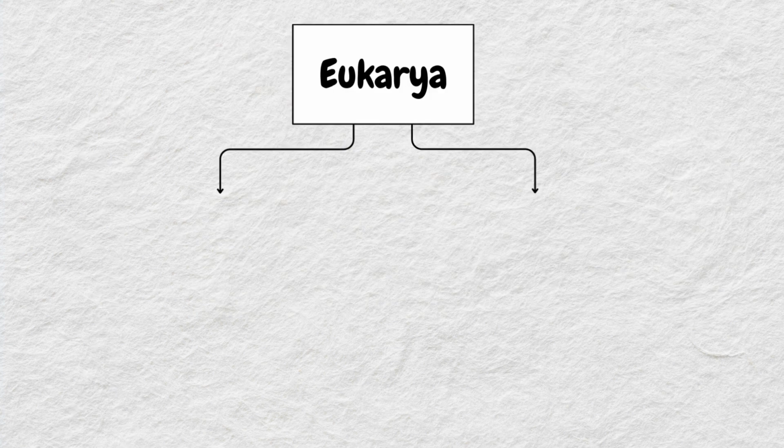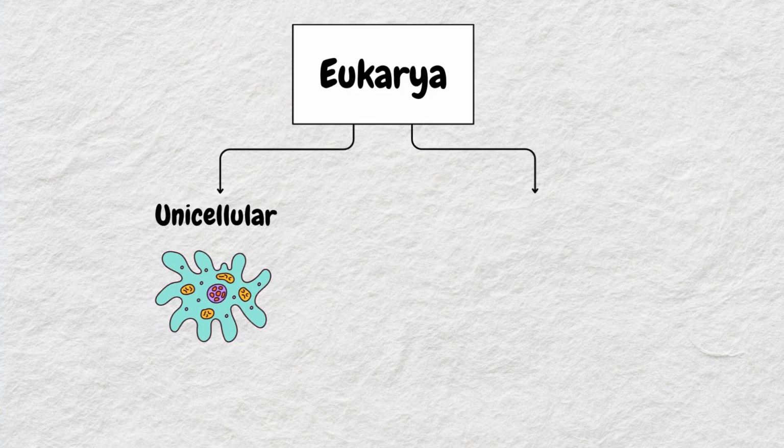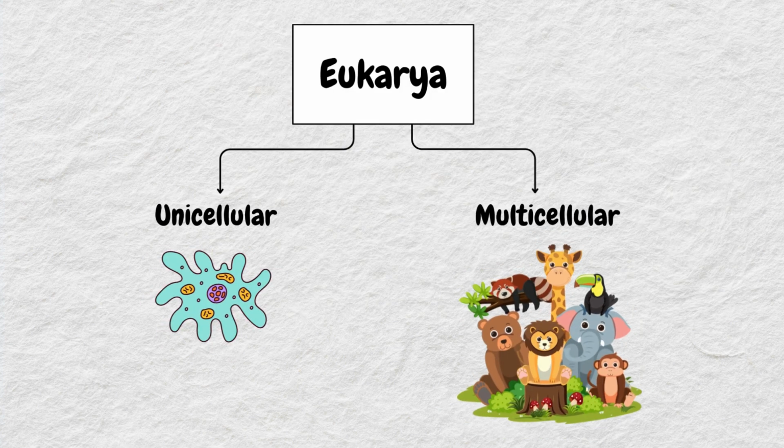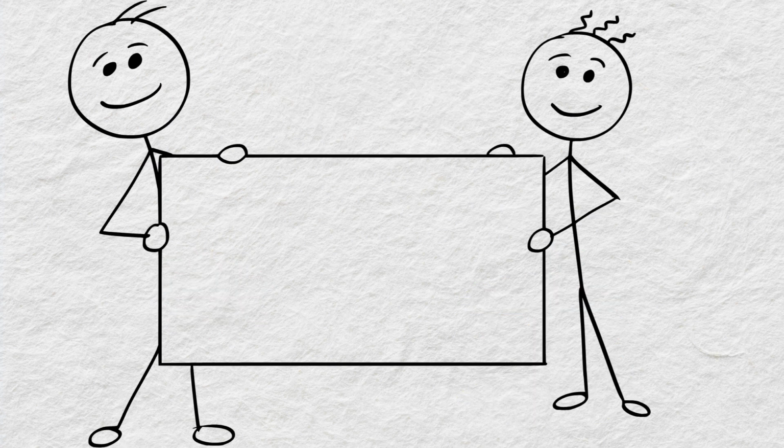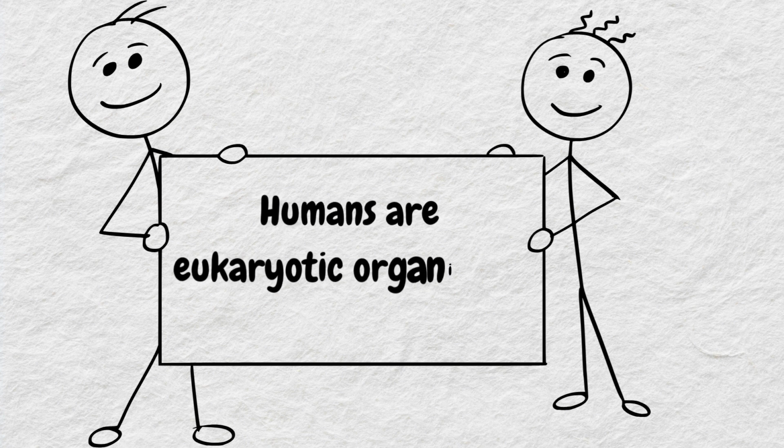The domain eukarya includes single-celled as well as multicellular organisms such as plants and animals. And as you would have guessed by now, we humans are eukaryotic organisms because we are made of many cells, and each of our cells has a nucleus.